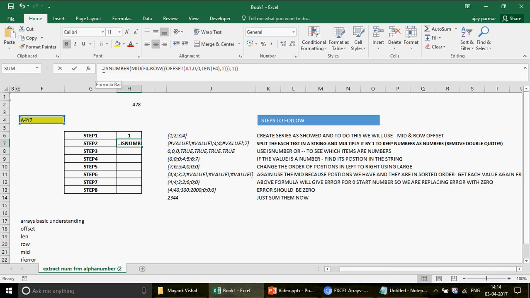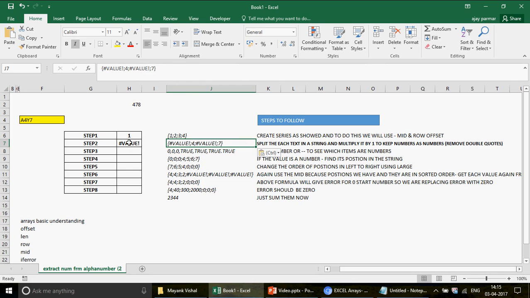So what will happen, you will find every number is false, false, false, false. This is something we do not want, because 4 and 7 should show as a number. So let me undo it. In order to remove those double quotes from the number, you will multiply it with 1. When you press Control Shift Enter and you go back to the F9, you would see that this is the output. Let me just paste the output over here.